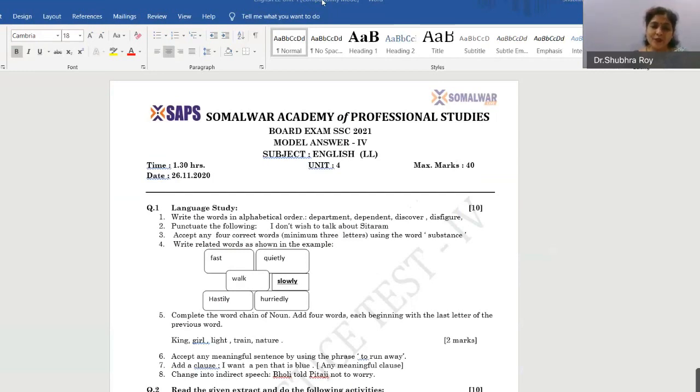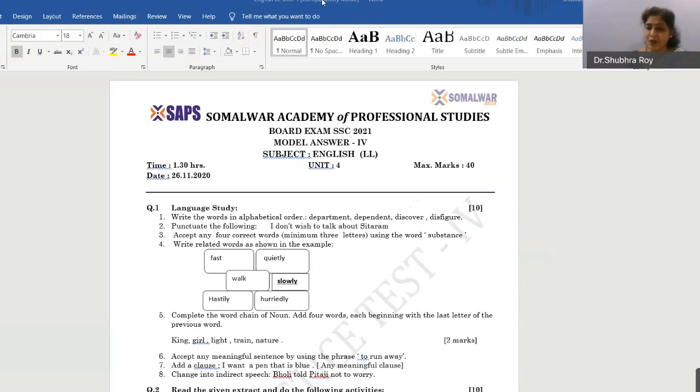Then the fifth question is complete the word chain of nouns. Add four words, each beginning with the last letter of the previous. King is given. The word king is given. And you have to make a word chain of nouns. So last letter is G, becomes girl. Last letter L, light. Last letter T, train. And last letter N, nature.